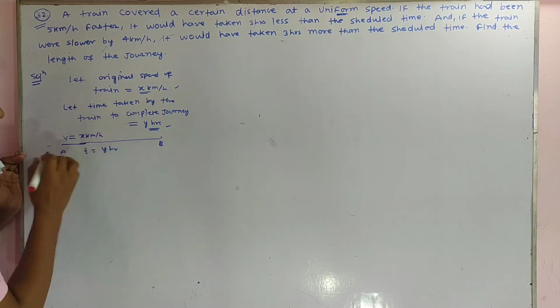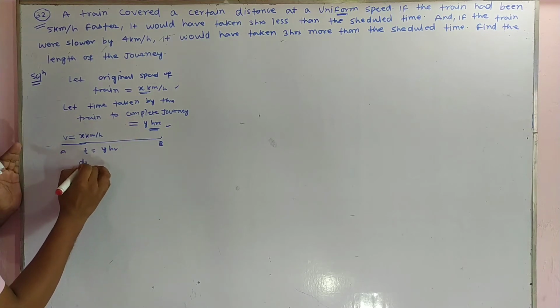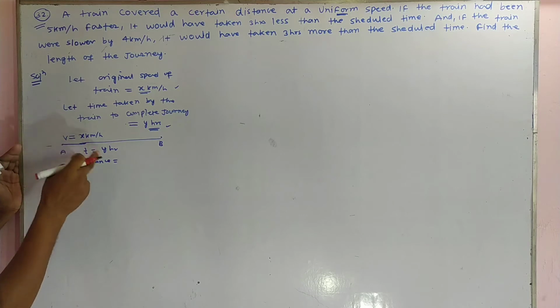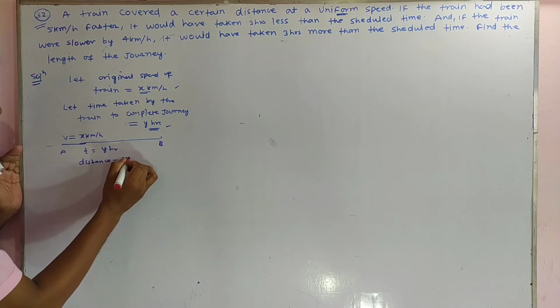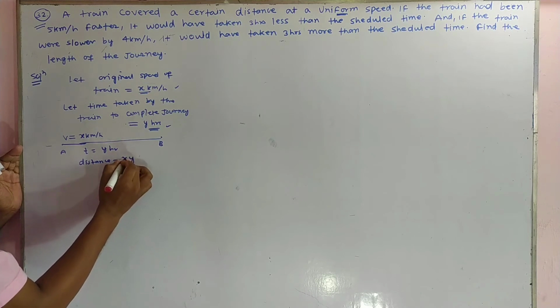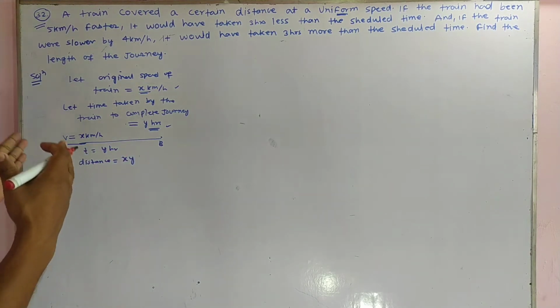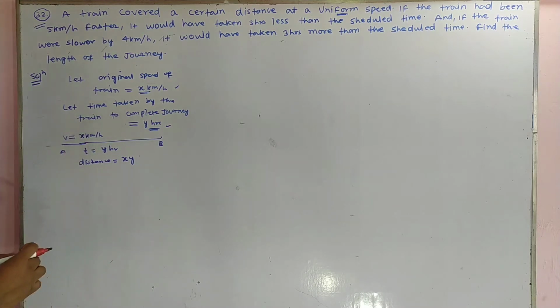So the distance between A and B, the distance traveled by the train, is equal to speed into time, that is x into y. It becomes xy. The distance between A and B, or the distance traveled by the train, is xy.